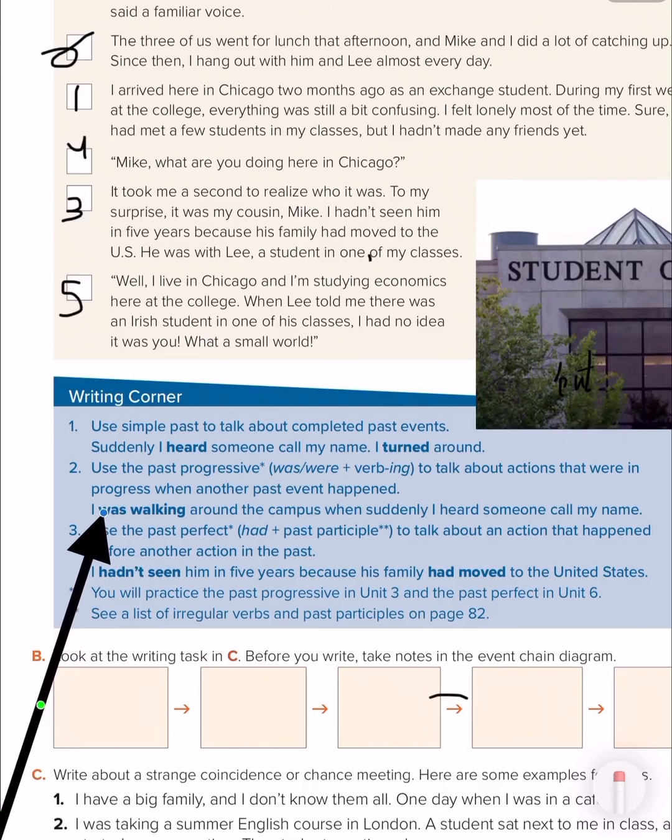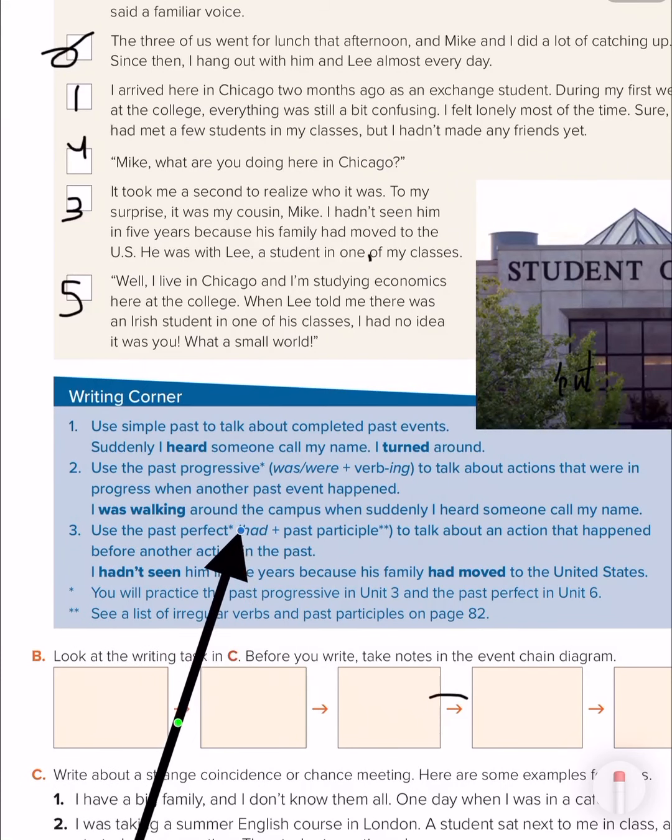For example, here, I was walking. Look, here was plus ing. I was walking around the campus when suddenly I heard someone call my name. Okay, we have here 2 actions. The third one, use the past perfect, had plus past participle, to talk about an action that happened before another action in the past. So then we have here the past perfect.